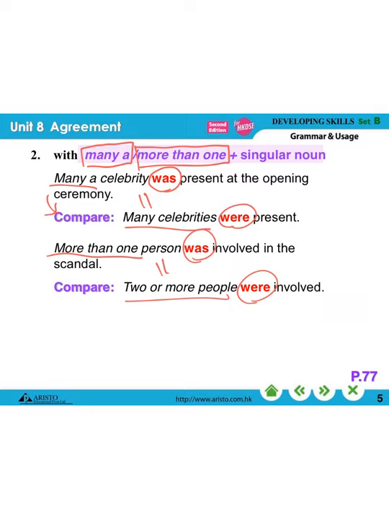"More than one person" means two or more people. But if you choose to use "many a celebrity," just like what I just told you, we have to use a singular verb. If you use this sentence pattern, "more than one person," you have to use a singular verb as well. So do not mix them up.